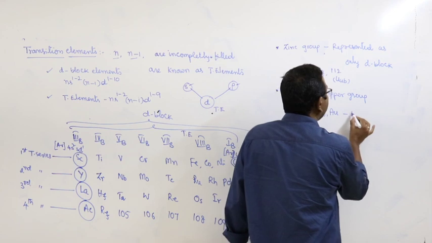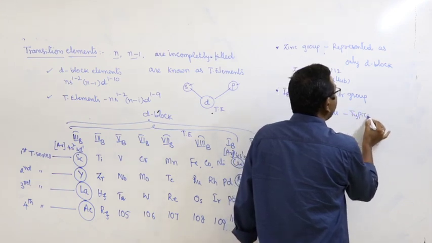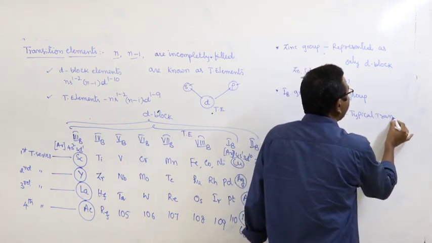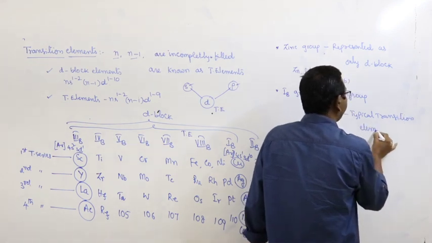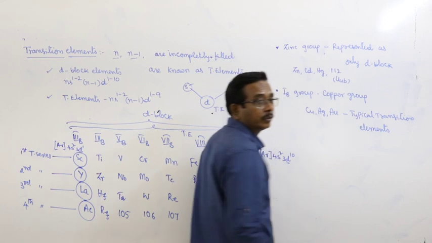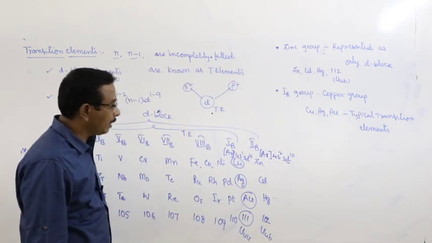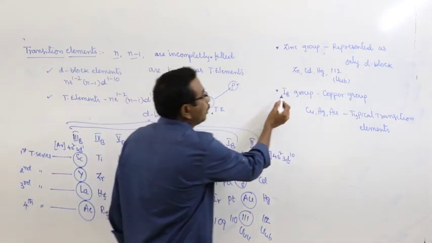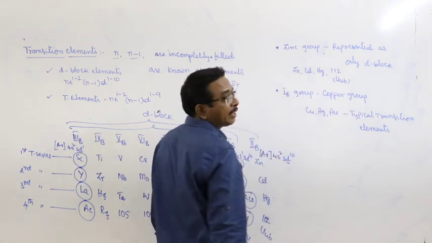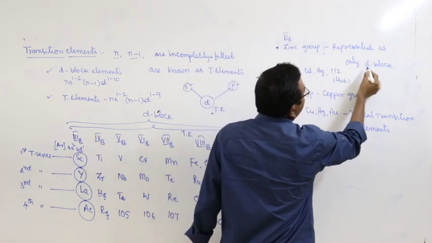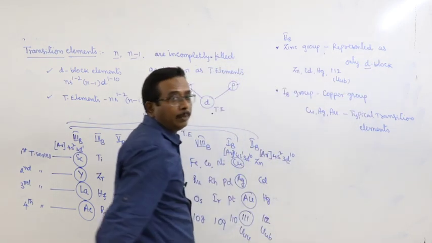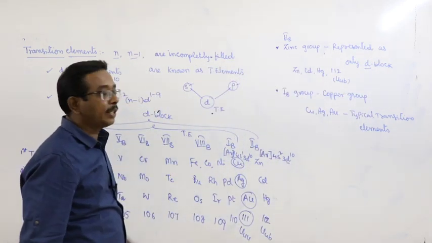They are known as typical transition elements. First B group elements are known as typical transition elements. Second B group or zinc group elements are represented as only d block elements but not transition elements.